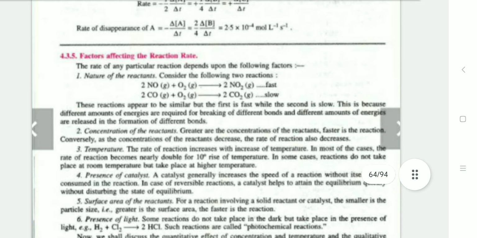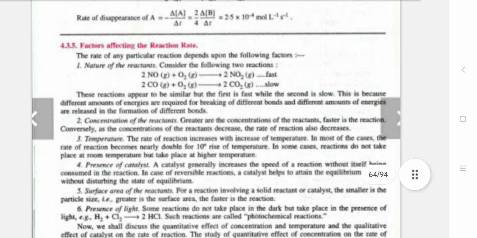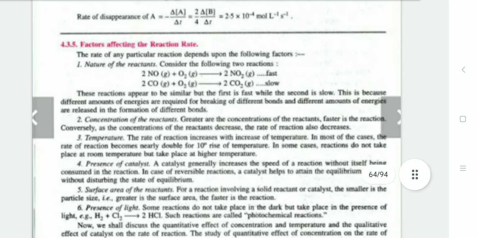Factors affecting the rate of reaction. The rate of a particular reaction depends upon the following factors. First is the nature of reactants. Consider the following two reactions.